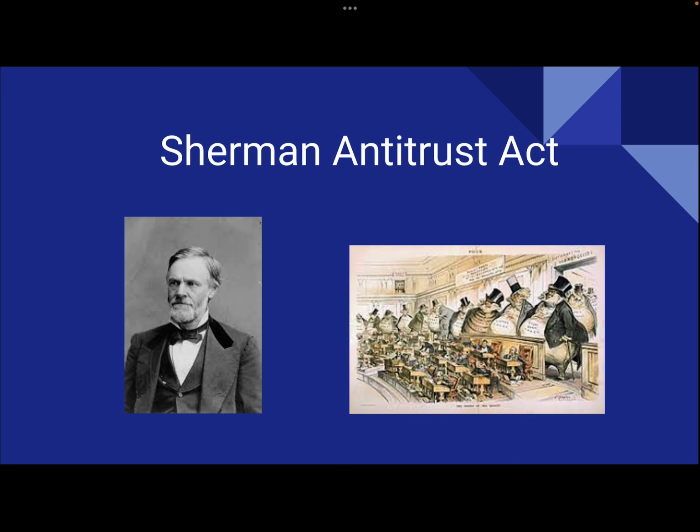Sherman Antitrust Act. The Sherman Antitrust Act was passed in reaction to the new concentration of economic power in the form of trusts. The general public and the government wanted to restrain this power. The Antitrust Act forbade combinations of trusts, but it wasn't really enforced.